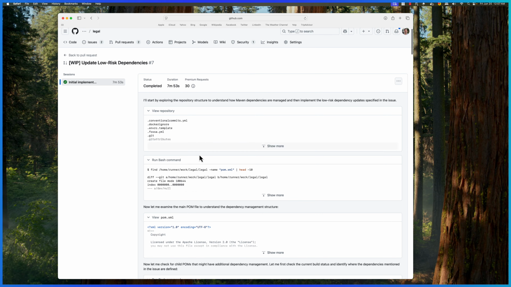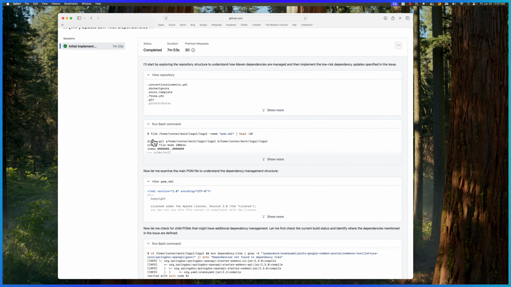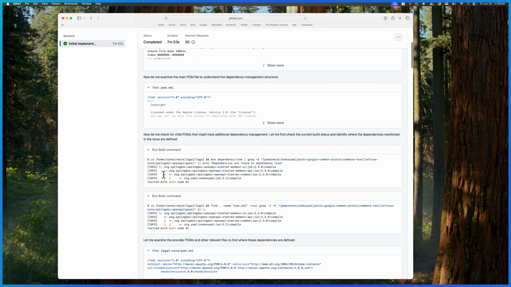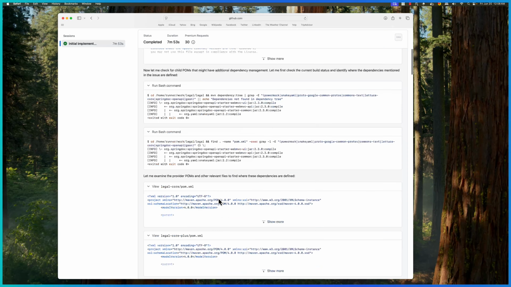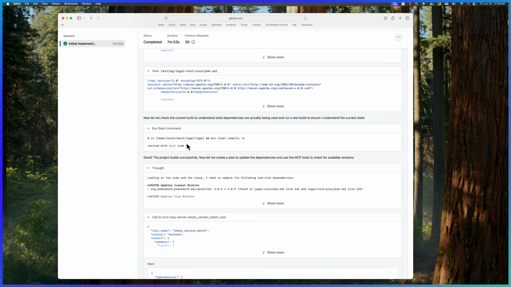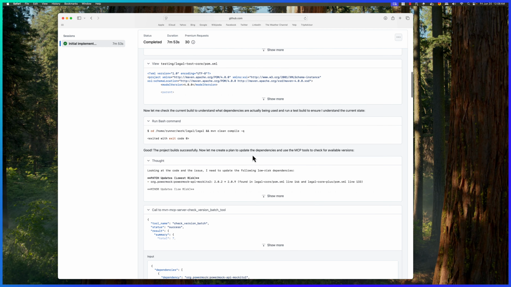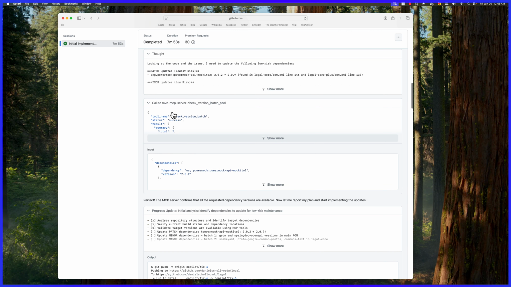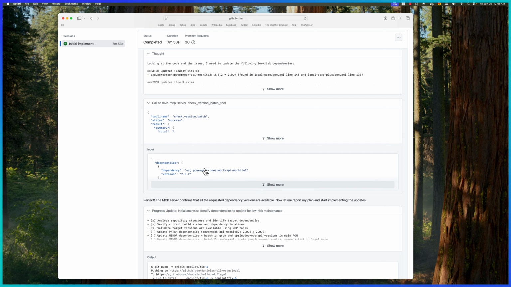We're just going to look down here real quick and see a couple of things it did. You can see here it's viewing the pom file, checking the child poms. Here, this is interesting. It's checking to see, before it starts, whether or not it can compile. That's a good thing that an engineer would normally do. Looking at the code, it sees the issue and it needs to do some updates. So right here is a check going out to Maven and looking up the latest versions of something.